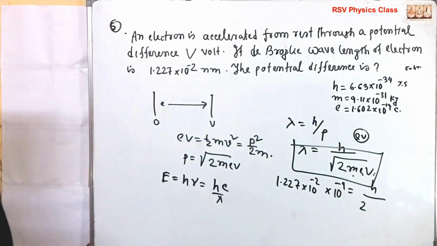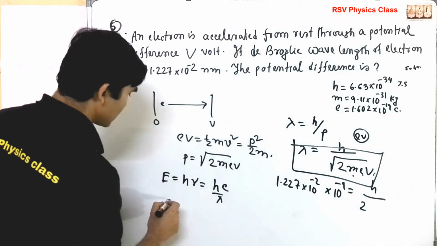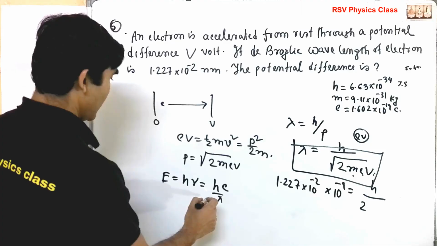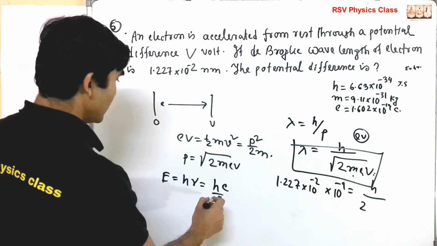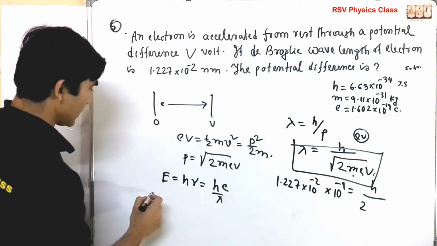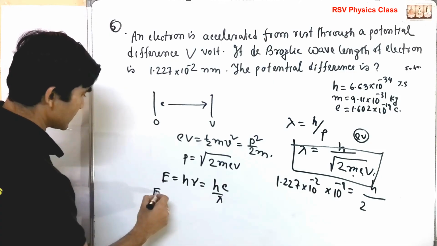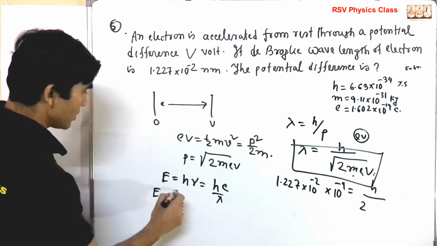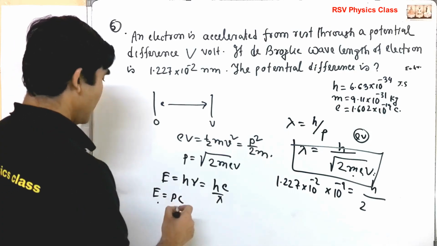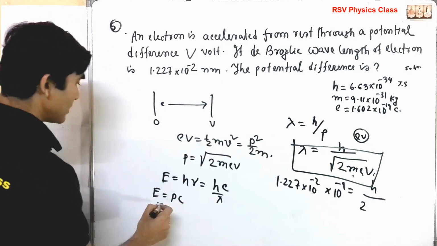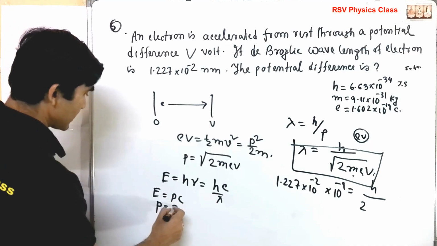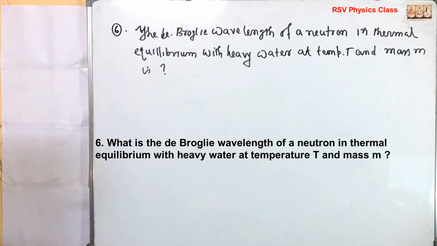Now momentum p: E equals p c, so in this case you can write p equal to E over c.